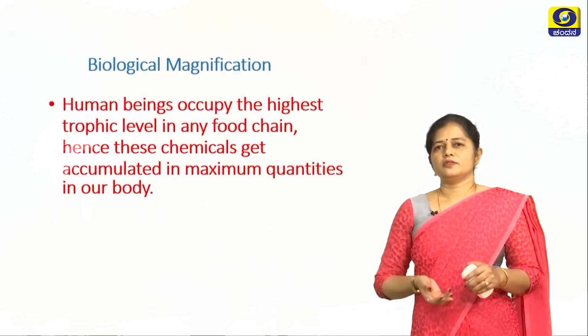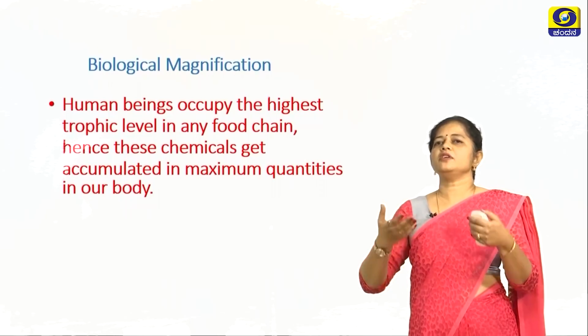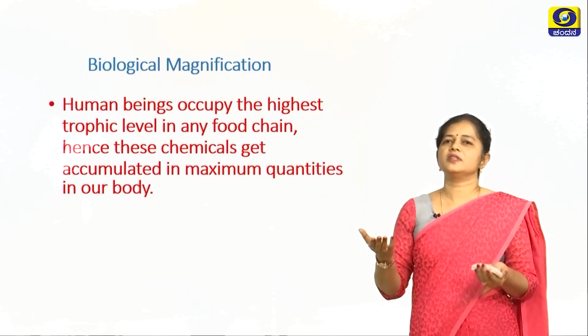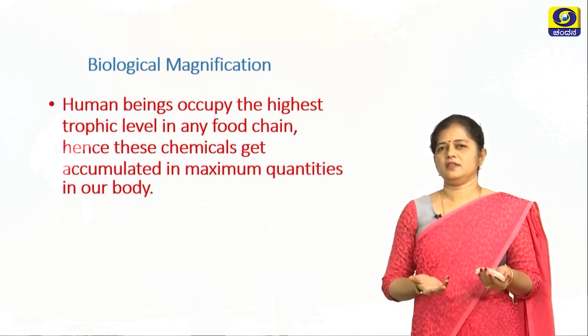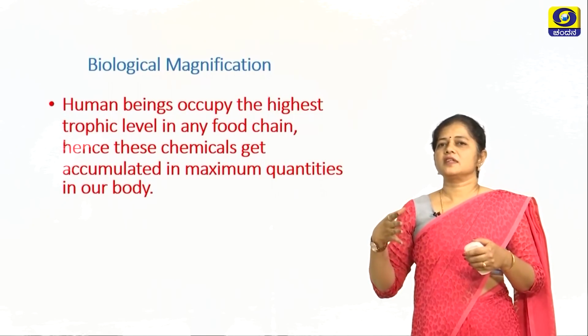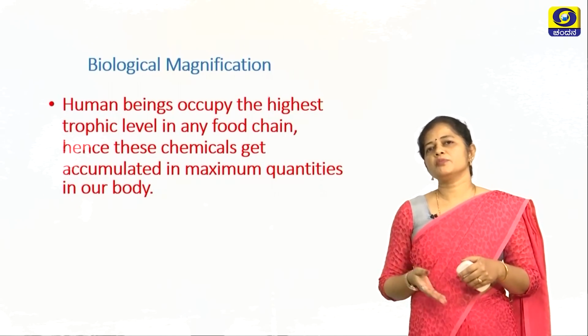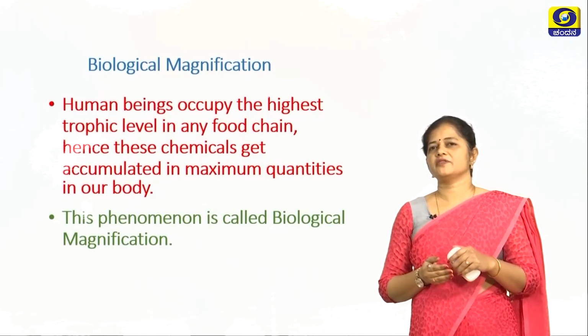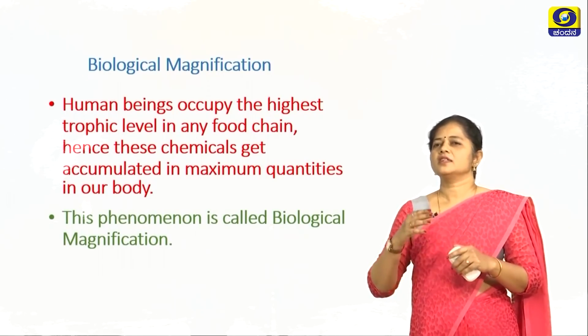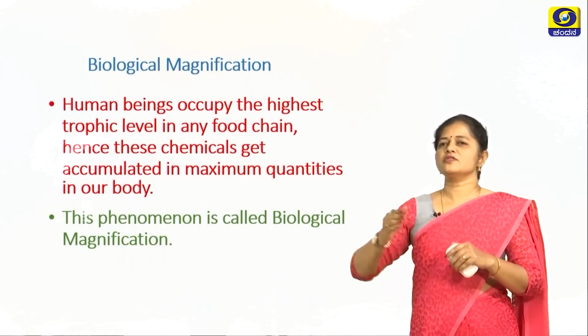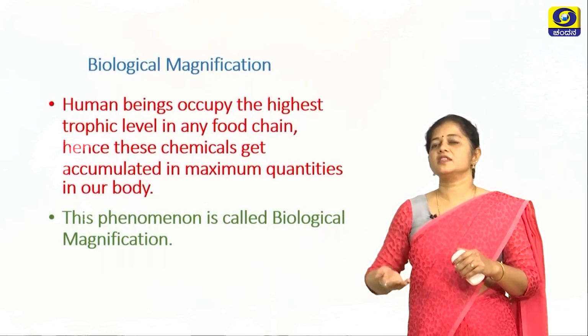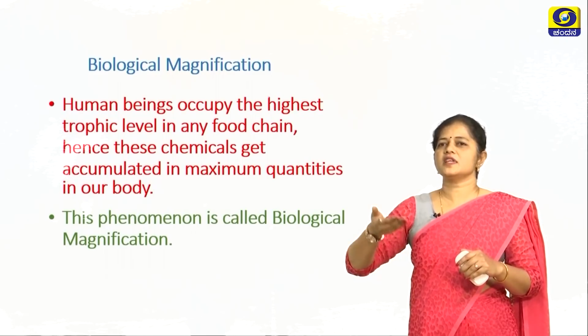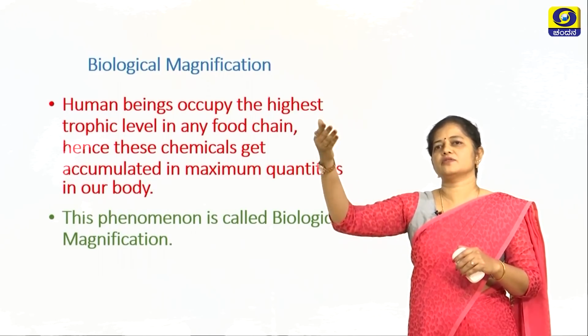Now, as all of you know, we human beings occupy the highest trophic level possible in any food chain. So, these chemicals get accumulated in maximum quantities in our body. This phenomenon is called biological magnification, where the chemical gets magnified from one trophic level to another. It gets stored on and the percentage increases from one trophic level to another.